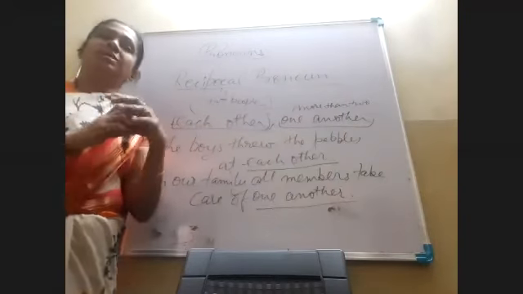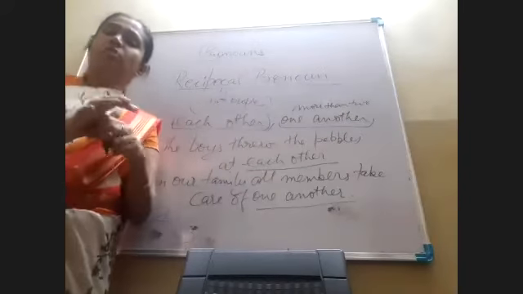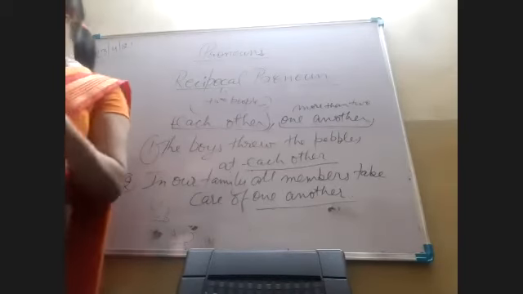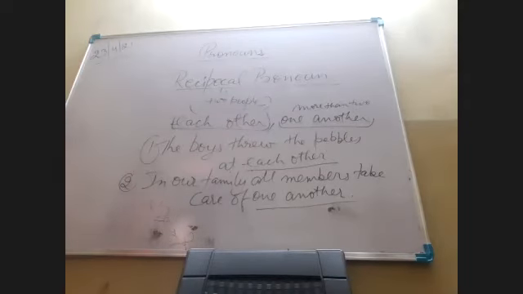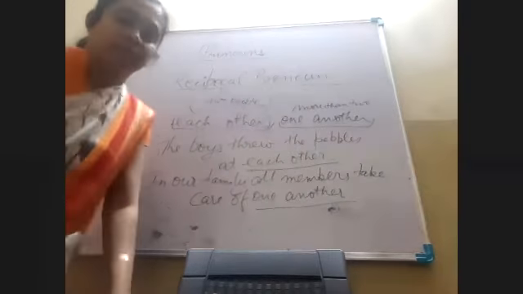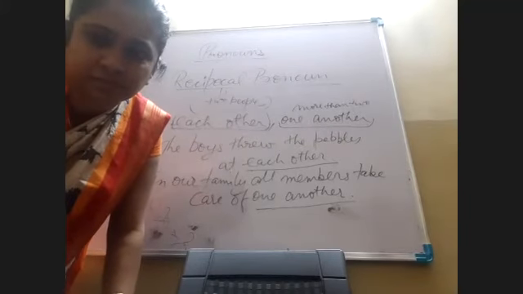Give me an example of any distributive pronoun. Ma'am, none of my friends joined me today. Loudly. None of my friends joined me today.